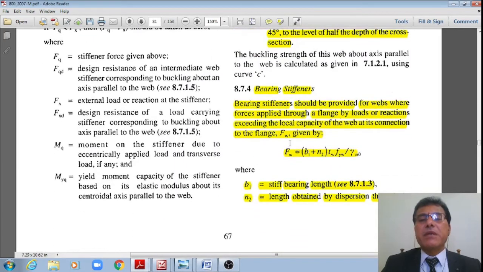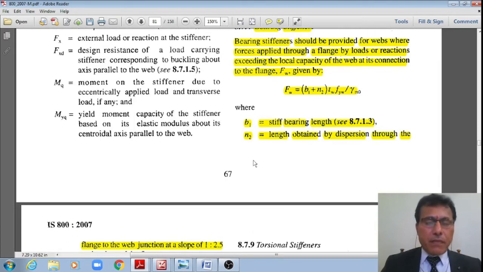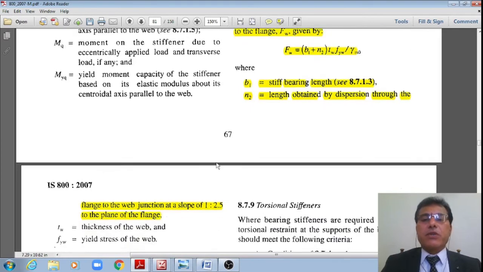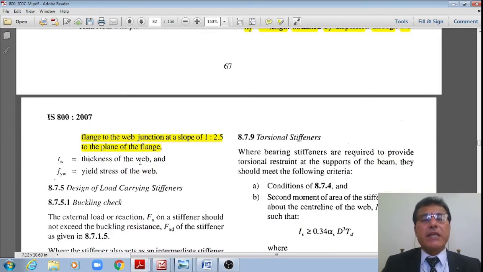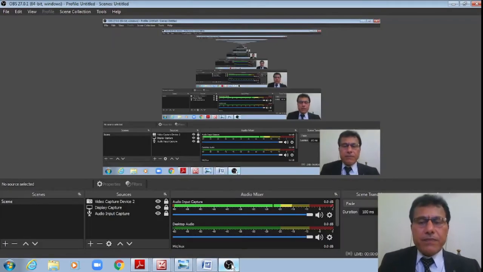Therefore, as per this, bearing stiffness should be provided for the webs where forces applied through the flange by loads and reactions exceed the local capacity of the web at its connection to the flange. Fw is equal to (b1 plus n2) multiplied by the thickness of the web, fyw divided by gamma m0, where b1 is the stiff bearing length and n2 is the length obtained by dispersion through the flange to the web junction at a slope of 1:2.5 to the plane of the flange, tw is the thickness of the web and fyw is the yield stress of the web, right? That is how the code specifies it.